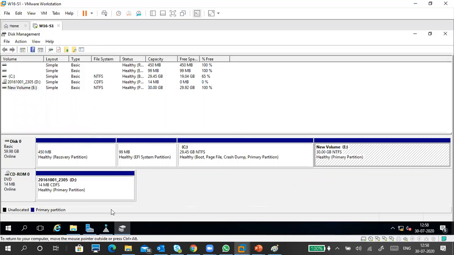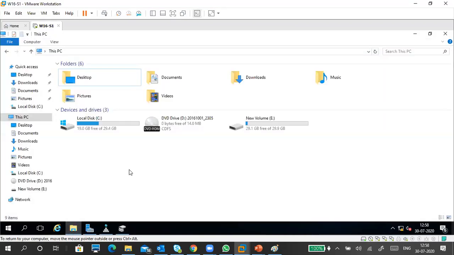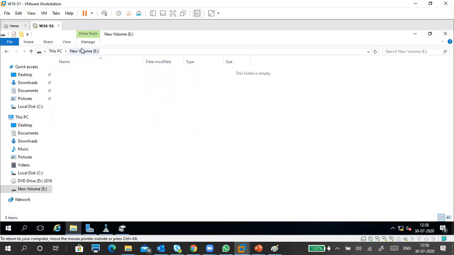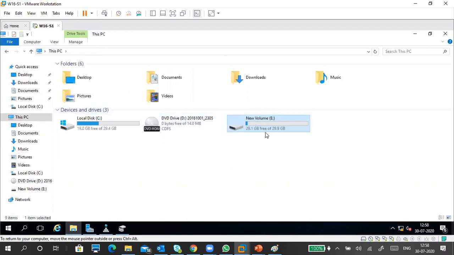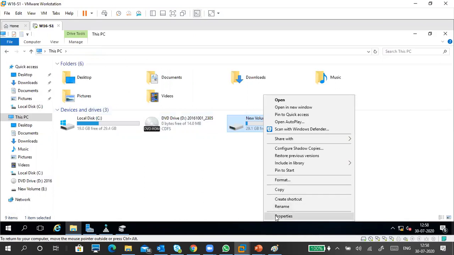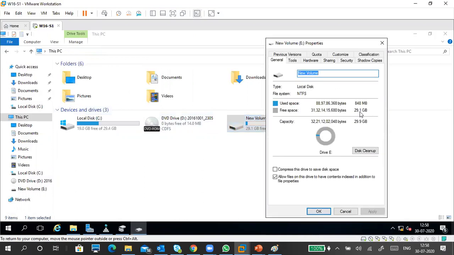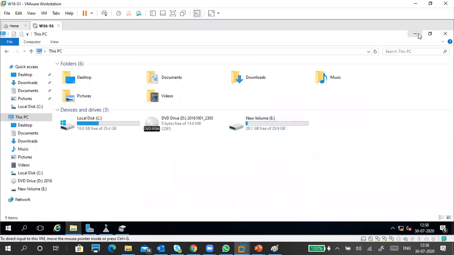So then what do I have to do? I'm going to the E drive. This is the free space, the E drive. Can you see this E drive? It's an empty drive. Go to this one. The used space is this much, and we have 29.1 GB. So, very good. Okay.